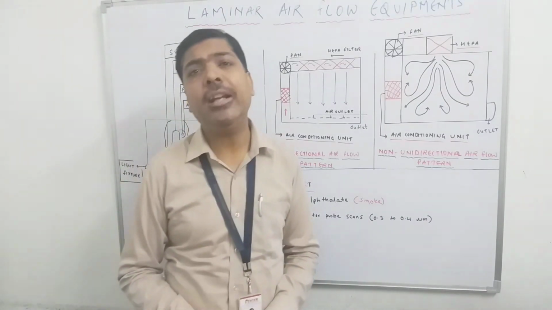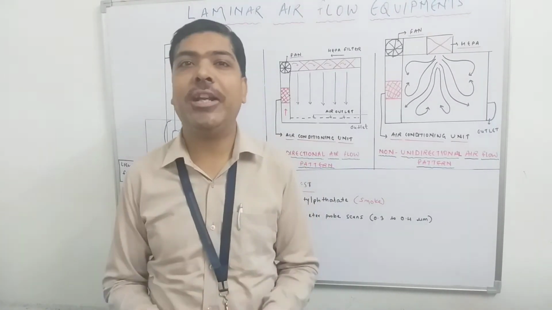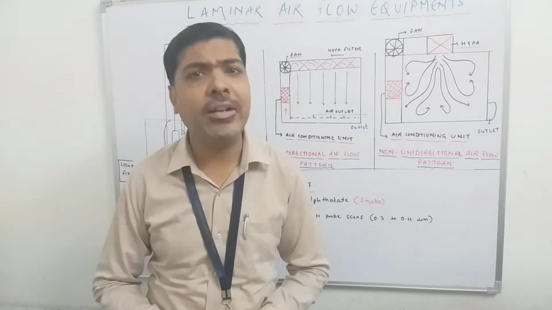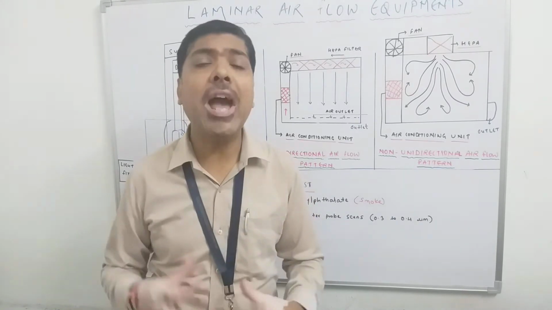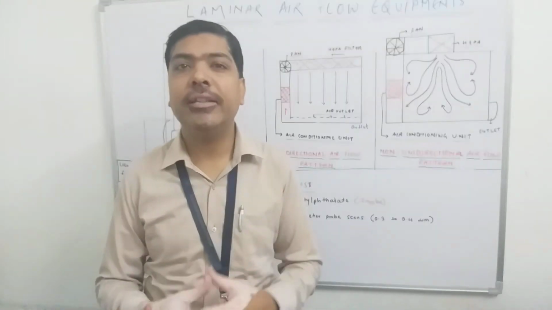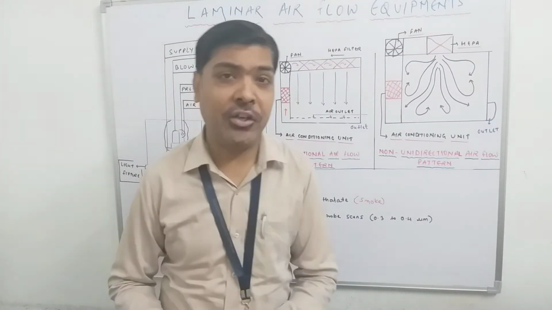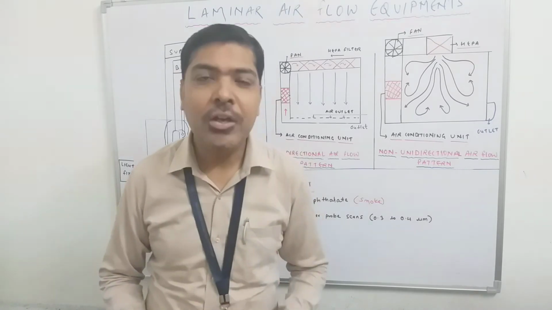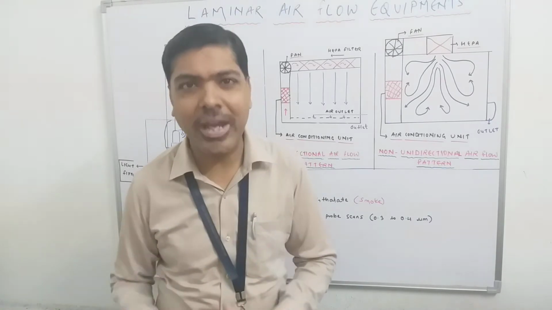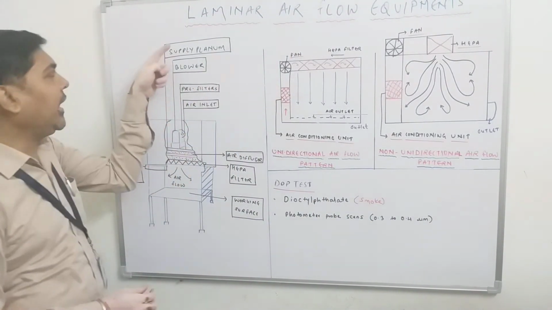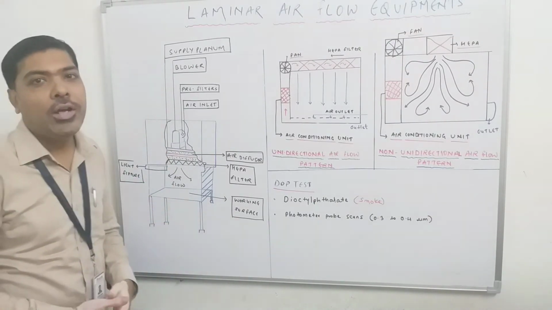Dioctyl phthalate is a volatile liquid, and under pressure it is converted into vapor, or we can also say into some smoke type of thing. So we have to convert the volatile DOP into its vaporized form under pressure, or into its smoke form. In short, initially we need to generate the DOP smoke, and that DOP smoke is entered with the help of the supply plenum into this laminar airflow equipment.